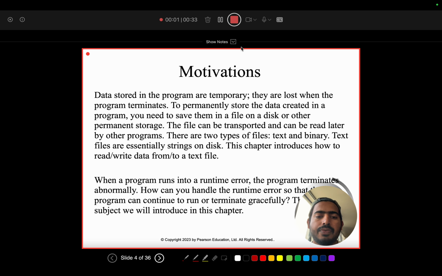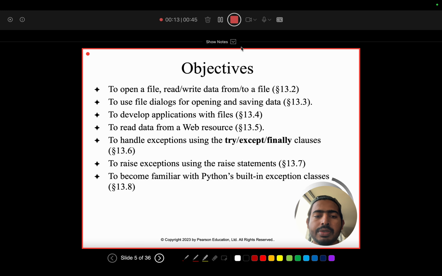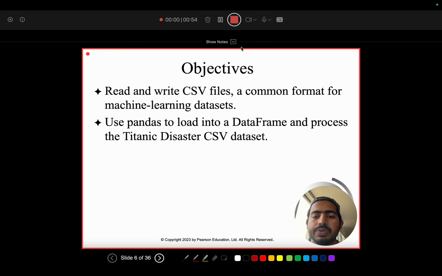So from slide 4 to 6, the lecture explained the objectives, the main goals: opening files, reading, writing data using file dialogues, handling exceptions with try, except, and finally, and learning about Python built-in exception classes. It also introduces CSV files and pandas for data analysis.